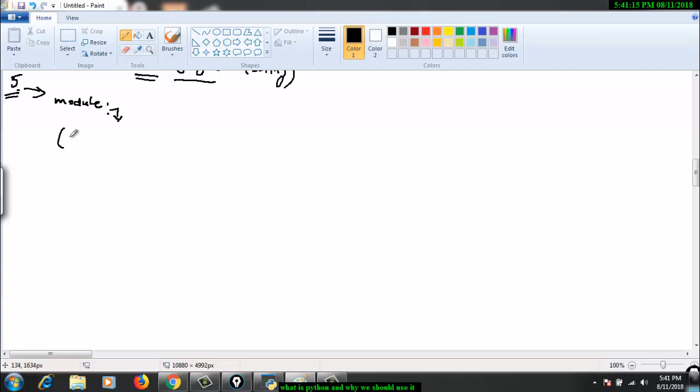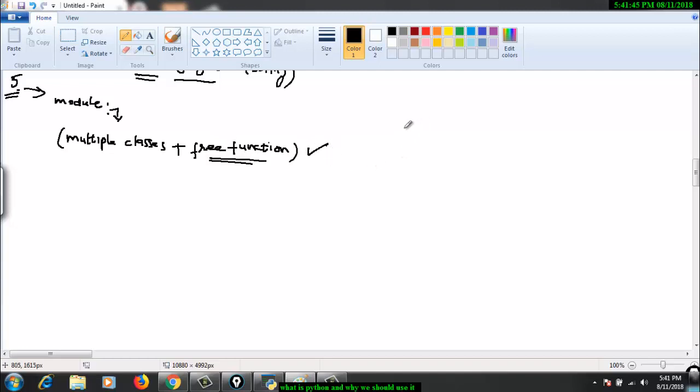That means we can have multiple classes in the same module, in the same code file, plus free functions as well. These free functions don't belong to any object. We don't need to invoke them through any object. We can just invoke them with the help of the module. So this is quite possible in Python.